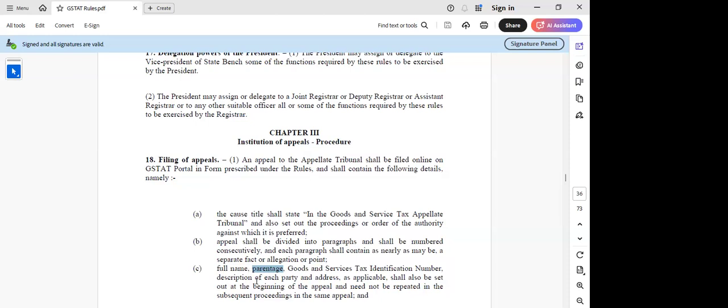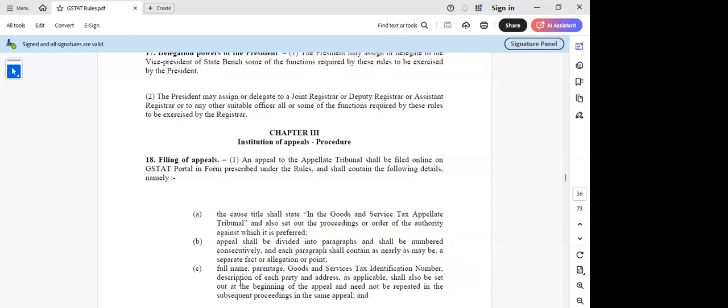Because this word we have not applied for our first appeal. We just give the full name and address, but parentage also, like son of or daughter of. Son and daughter, which we try to use for many instances. But that will be only in the case of individuals, no, sir? Because company and all. You're right. So that is one thing.